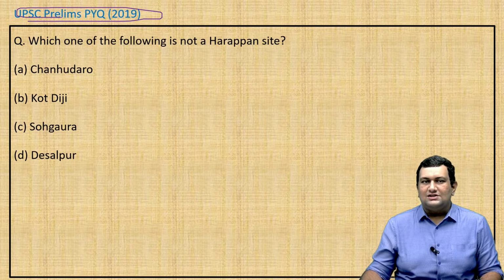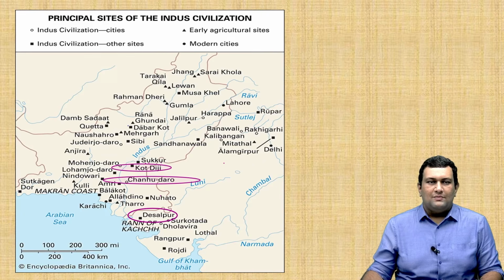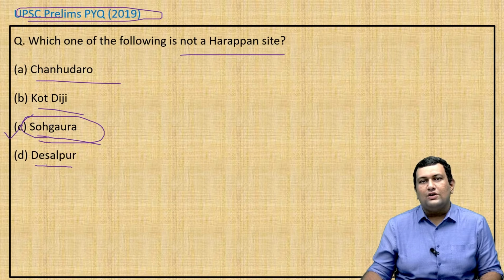It was a PYQ asked in 2019. Which of the following is not a Harappan site? The sites are Chahundaro, Kodiji, Sogora, and Desalpur. So we have a map here which is marked. Chahundaro is a Harappan site, Kodiji is also a Harappan site, and Desalpur is also a Harappan site. Sogora is actually a place famous for the copper plate inscription belonging to the Mauryan period. So this is not related to the Harappan site. So the answer will be Sogora.